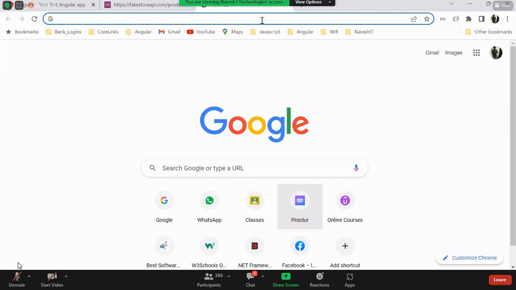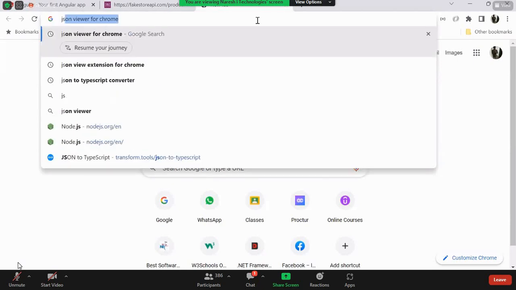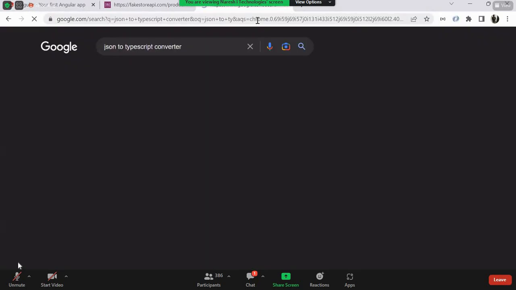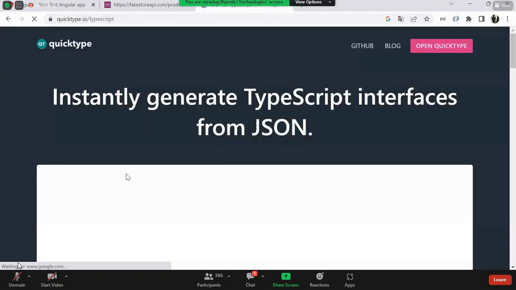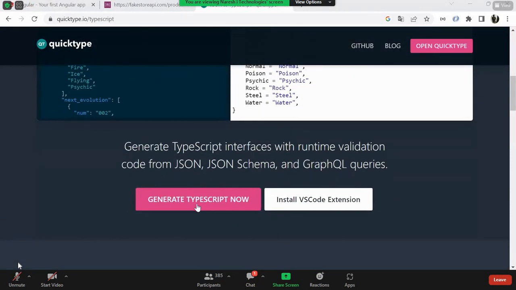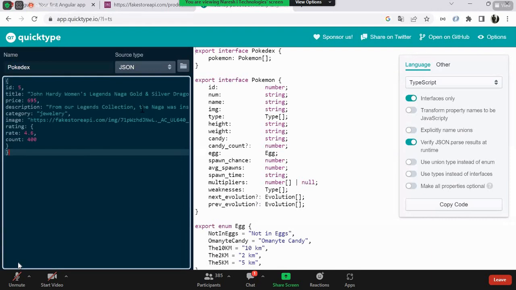Did you remember? Yes or no? So how can we do that? Let me write JSON to TypeScript converter, and I'll go with that particular one. So generate the TypeScript now, and you can just copy paste it over there.